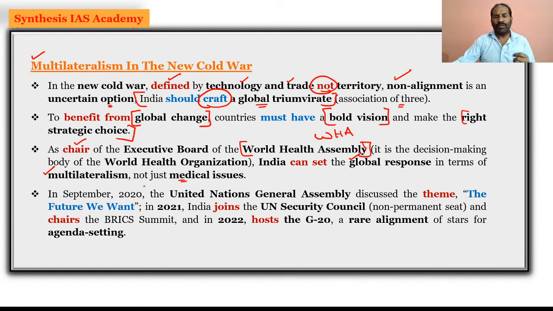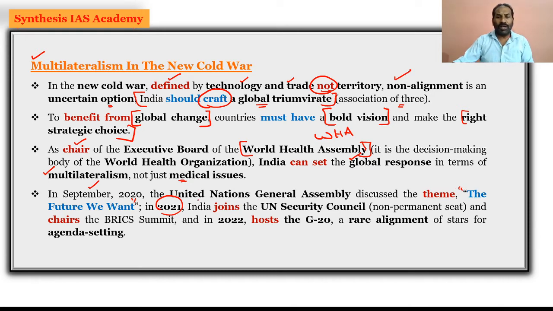No doubt, the United Nations General Assembly took place in the month of September 2020, and the theme of the United Nations General Assembly was the future we want. So we are expecting a global change, and definitely there is a change happening globally, and for that India has to take a bold vision and the right strategic choice. The theme of the United Nations General Assembly was the future we want. It was taken up in 2020, and further, post 2020, they want the future. The future we want is the theme.